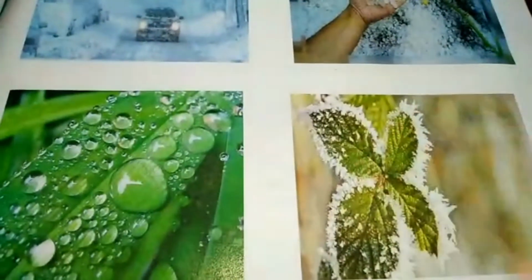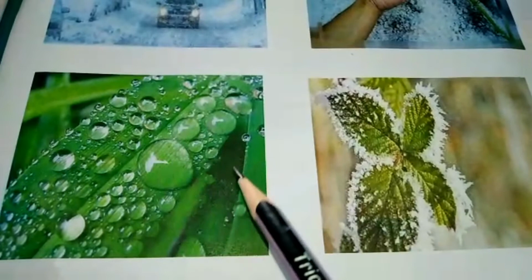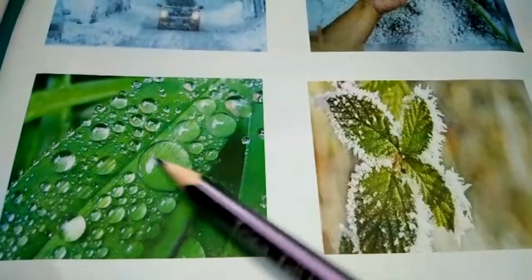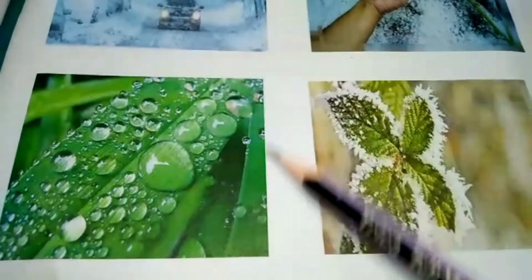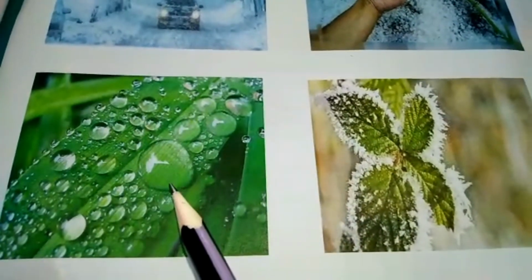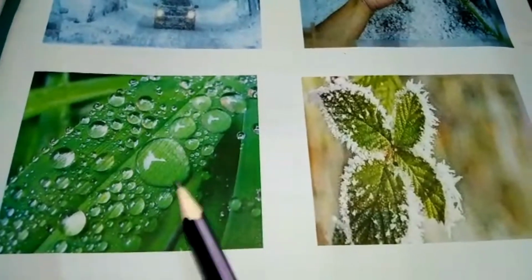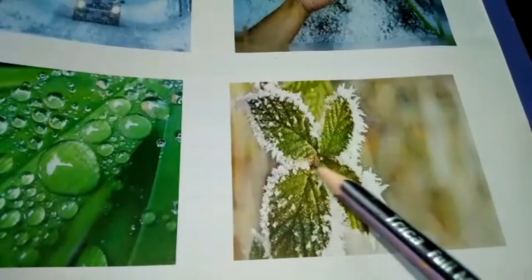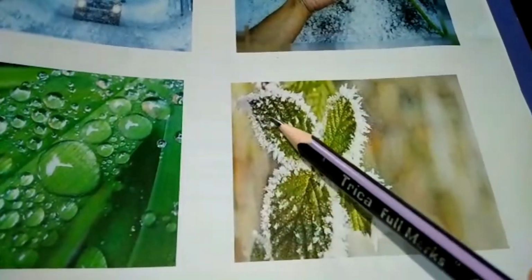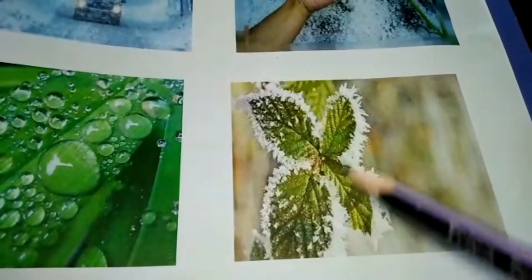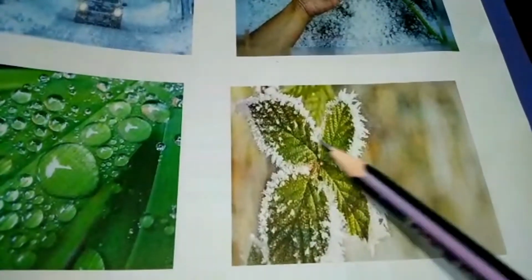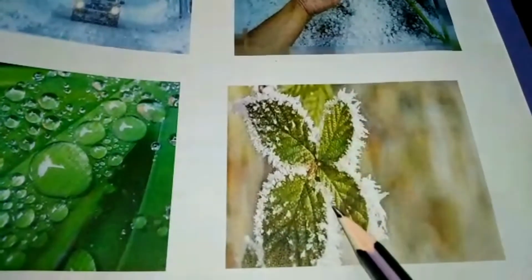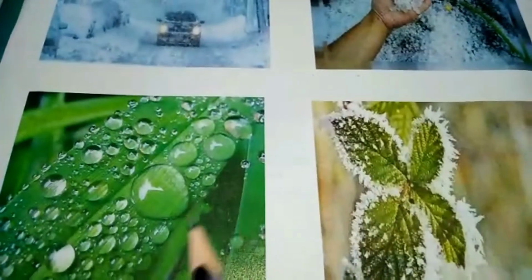Same like that, when water vapors convert into the liquid drops, and we can see these drops on the surface of plants, leaves and other surfaces, then these water drops are known as the dew. But when these water vapors freeze and they form tiny crystals of ice, and we can see this ice also on the leaves of the plants, then these water vapors are known as the frost. These are the basic differences between the dew and frost.